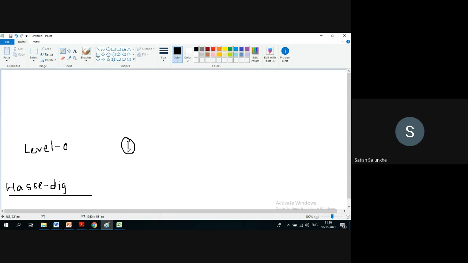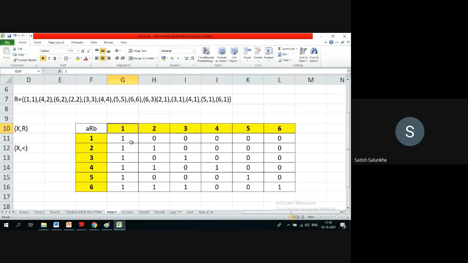Okay. So one. Now next thing is what? One is related to whom? One is related to two, three, four, five, six. What is our objective now to go ahead?